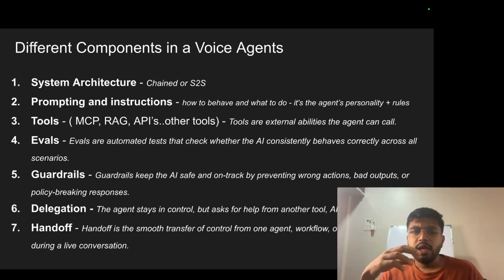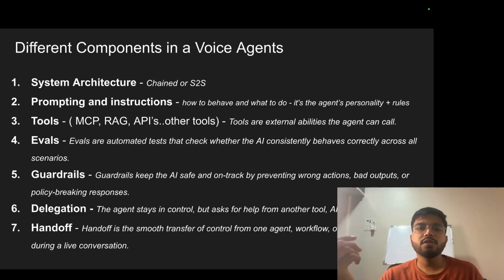What are evals? Evals are automated test cases that check whether the AI consistently behaves appropriately as per your expectations or not. So evals are very important. Just launching a product does not make sense; you should be able to evaluate whether it is doing the right things as expected. Guardrails keep the AI safe and on track by preventing wrong actions, bad outputs, or policy-breaking responses. While the AI voice agent gives a response, you will have some guardrails so that it is not giving an answer that is not expected or completely wrong. So some protection protocols.